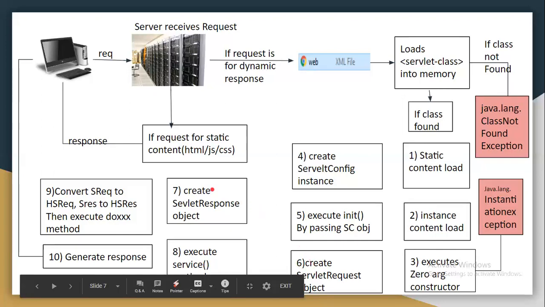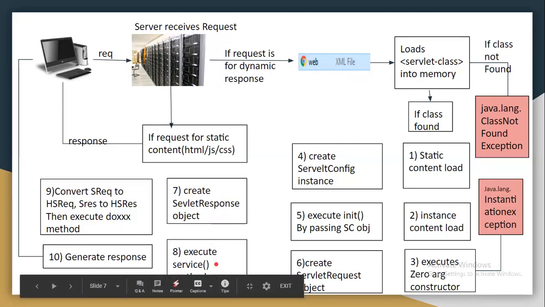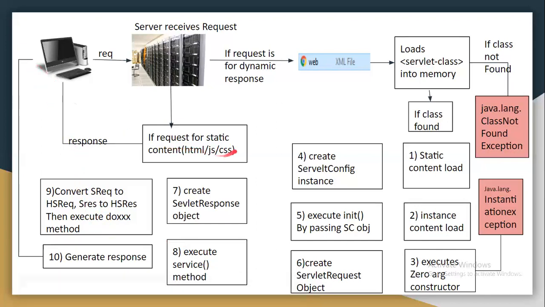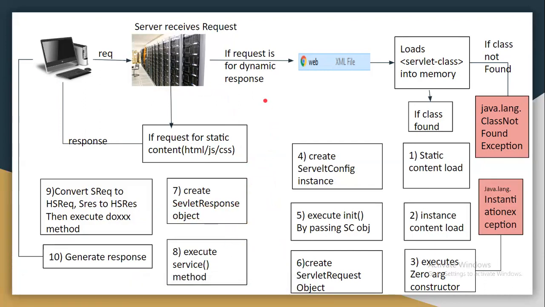It creates the servlet request and servlet response for each request, and by passing them, it executes the service method, which internally executes the doGet or doPost method, and finally generates the response. So when we compare the first request and second request, are the number of steps less or more? Less. For the second request we execute fewer steps, and that's why the second request's response time is lower than the first request.